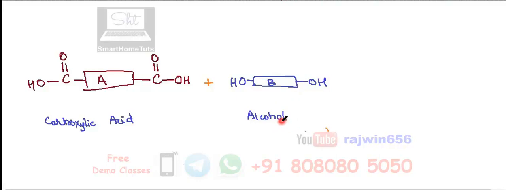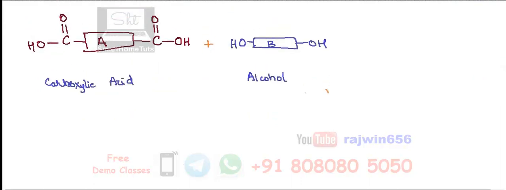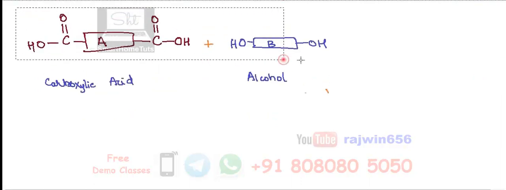Now when the polymerization reaction takes place, basically what happens is this hydrogen from the carboxylic acid is going to combine with this OH, and these both will produce H2O, that is a water molecule, and this O is going to get joined with this carbon chain. So if I represent it and show it to you, the representation of this molecule is going to be like this.